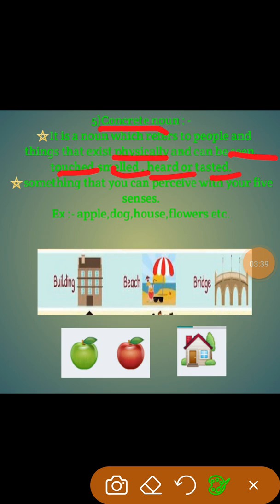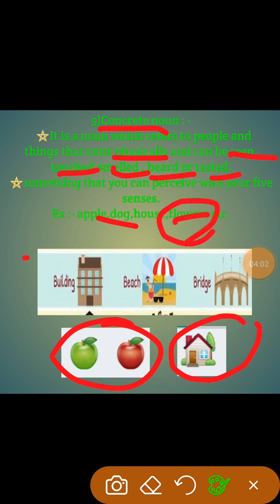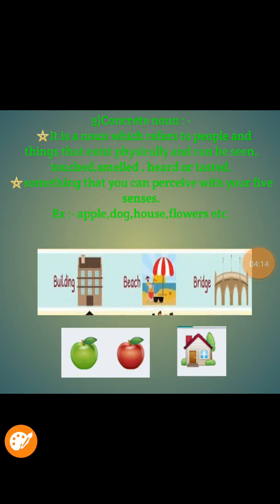For example, apples are there. Apple you can taste and tell how the apple tasted. Dog is there; by seeing or touching you can perceive them. House, bridge, you can touch and see and feel them. So these are called concrete nouns. But a flower you can see and also smell; by smelling you come to know about the flower. So like this, anything we can recognize with our five senses is called a concrete noun.